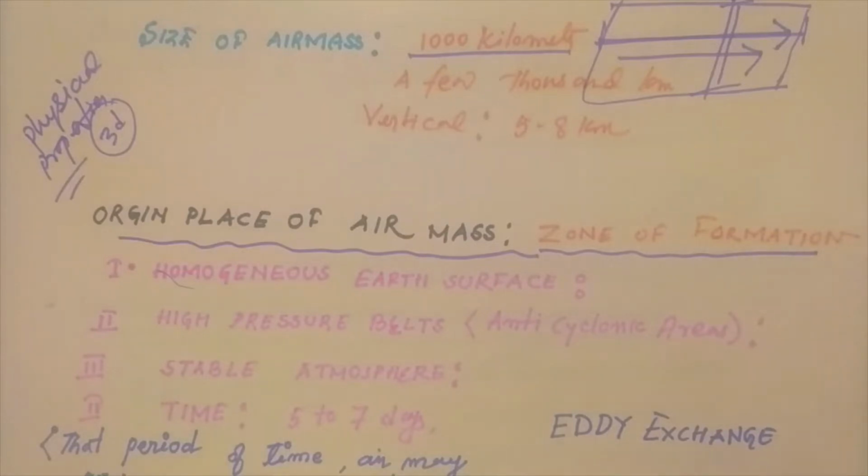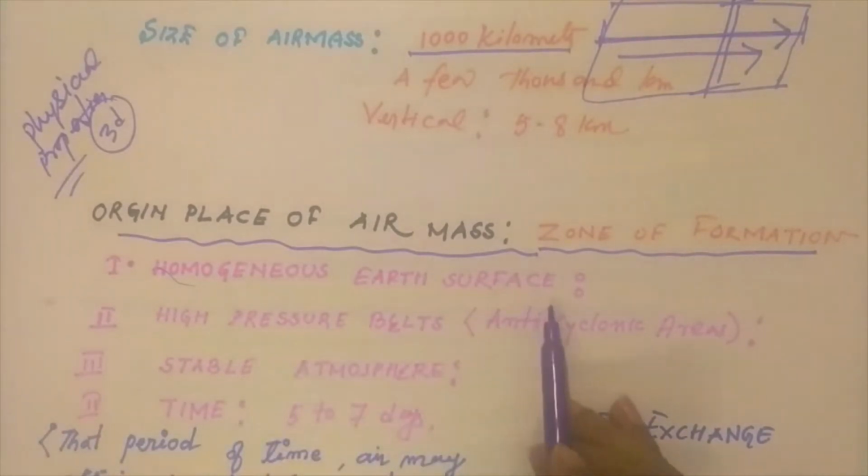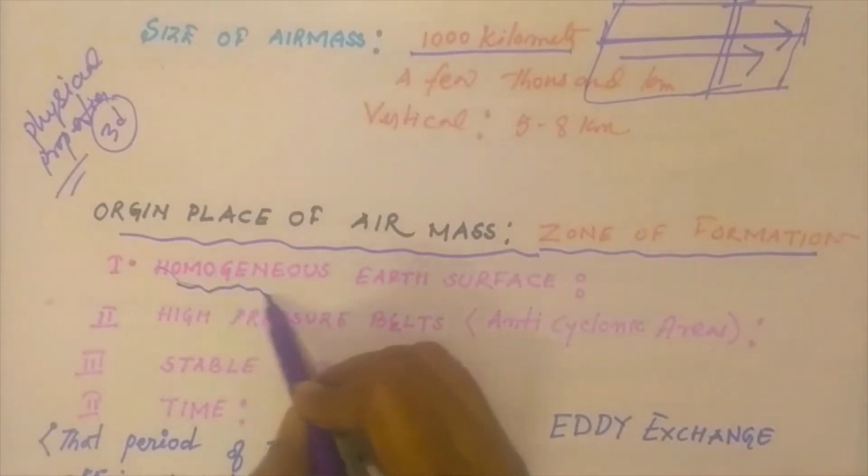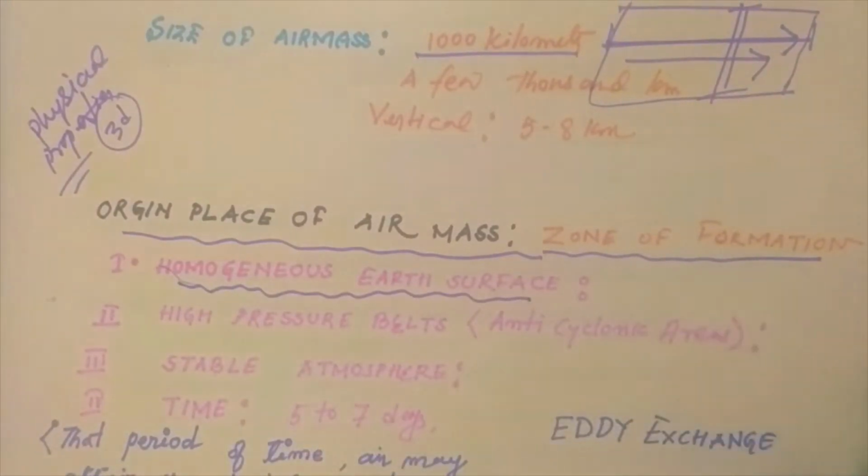First and foremost is a homogeneous earth surface. This is a very important thing. It may be an ocean surface or a land surface, but it must be homogeneous.